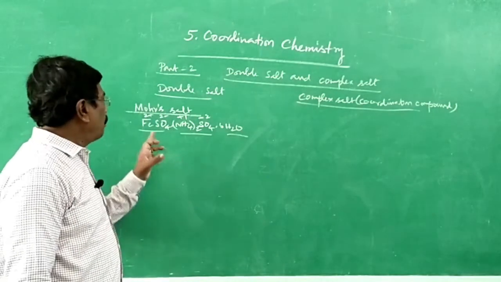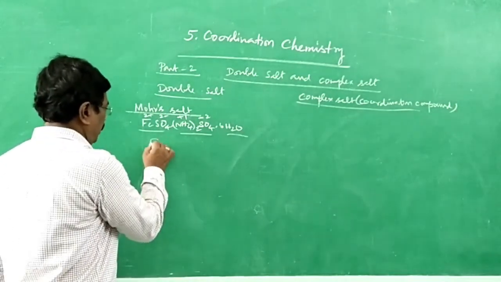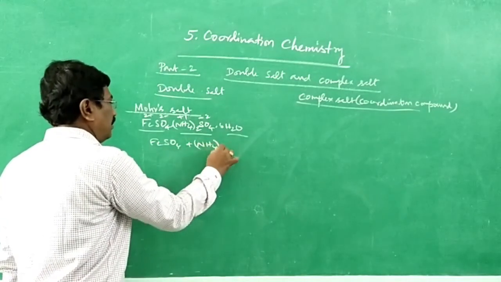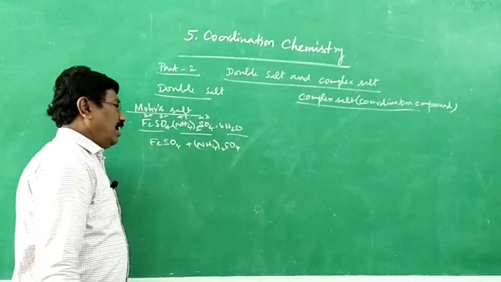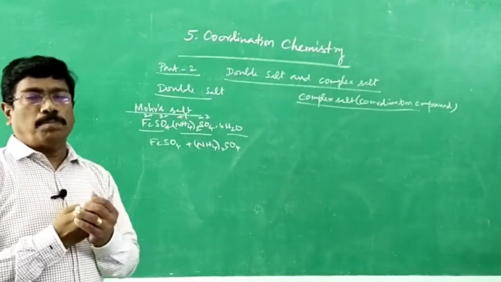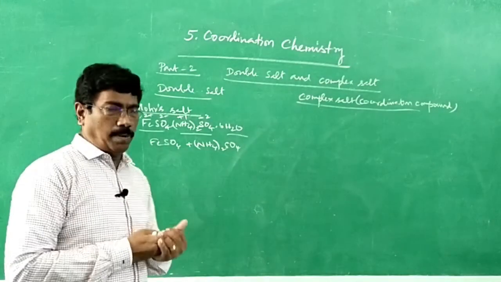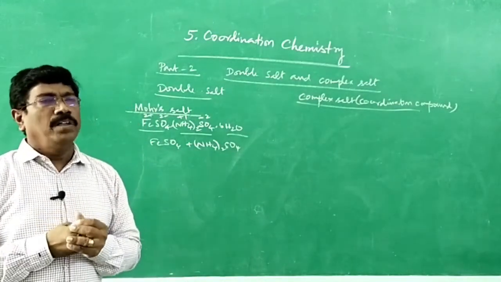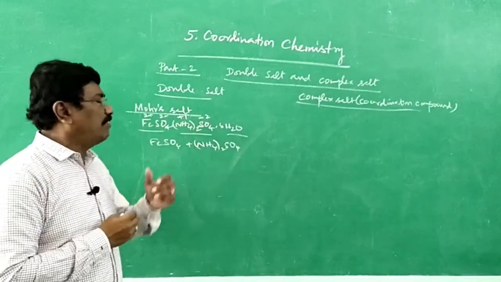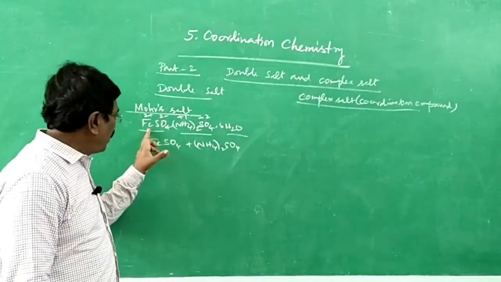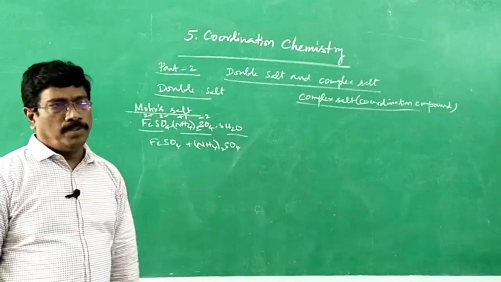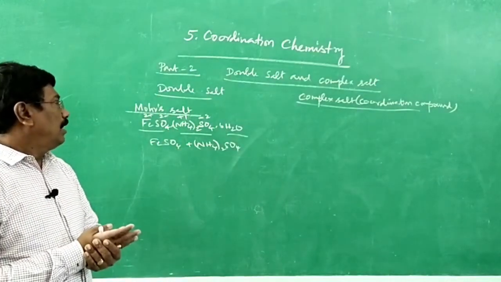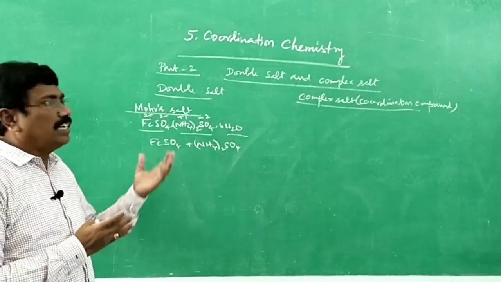If equimolar proportion of ferrous sulfate solution and ammonium sulfate solution, maybe 1 molar solution each, equal quantity, are mixed together and allowed to evaporate, we will be getting crystals of ferrous ammonium sulfate. It is said to be ferrous ammonium sulfate, Mohr salt. So, when we take equimolar proportion of ferrous sulfate and ammonium sulfate, we get Mohr salt.